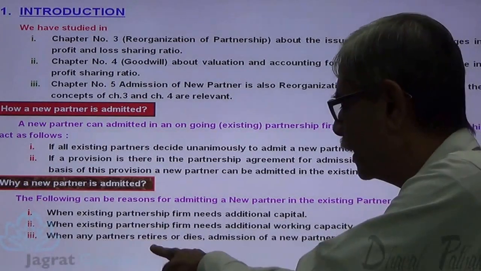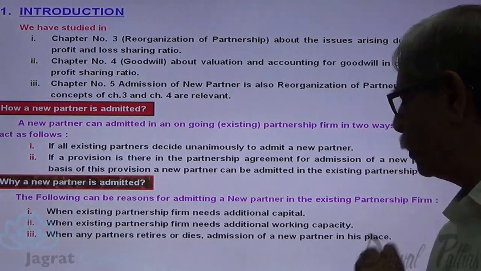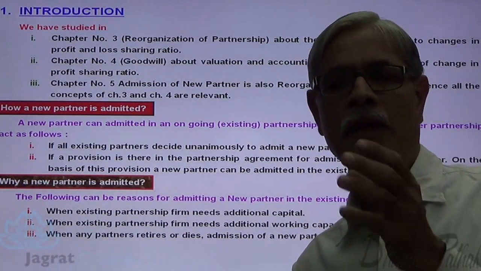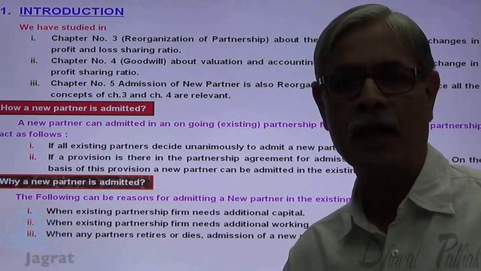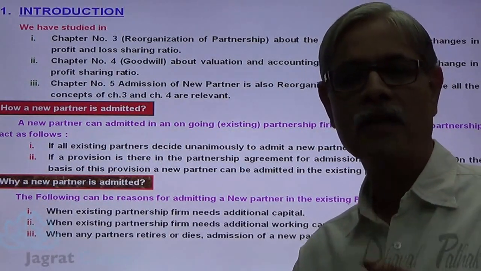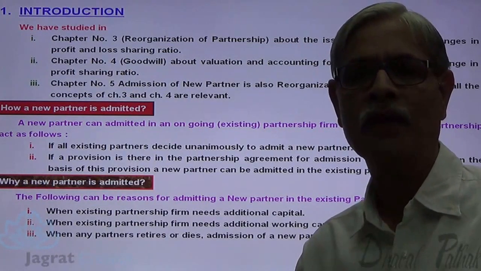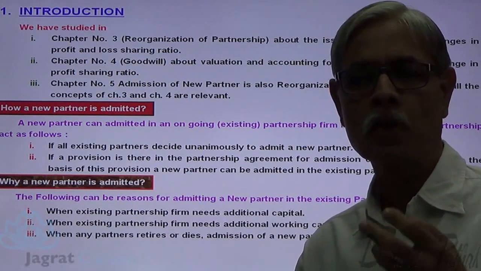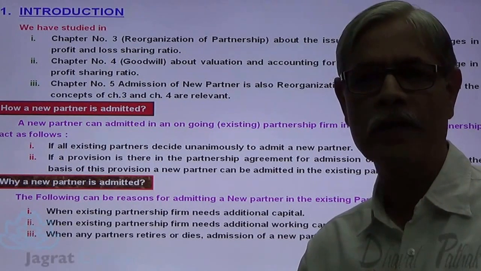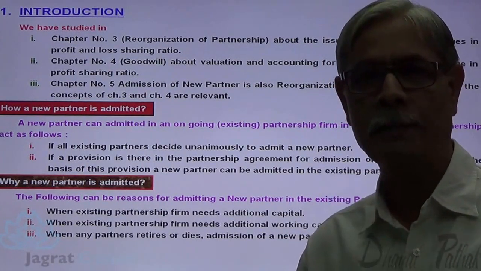When any partner retires or dies, there can be admission of a new partner in his place. Now by death or retirement of any partner, the partnership firm may require capital as well as human force to work for the firm. So in such situation, there can be a partner admission.